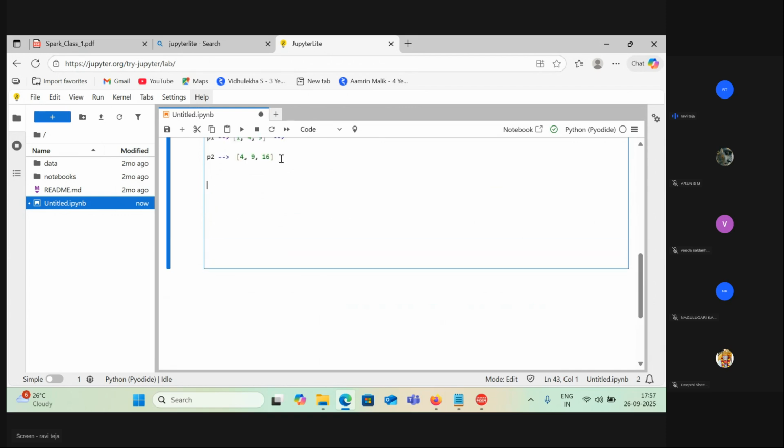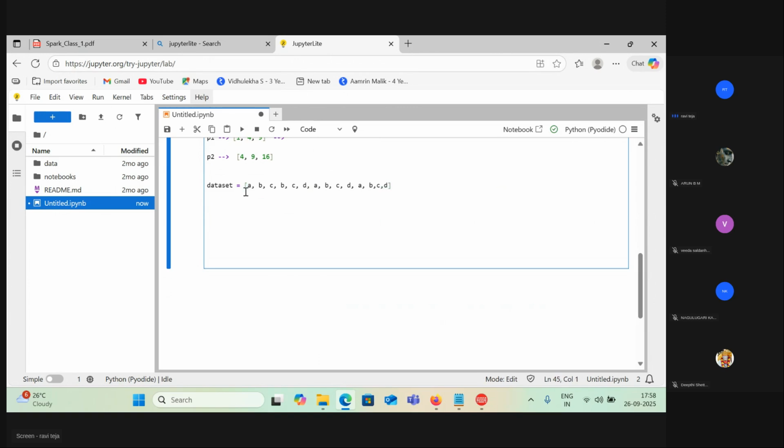I wanted to count the number of alphabets here. This is my data set. Now I want everyone to unmute yourself and say the answers at the same time, then I will see how things work. So A comma B comma C comma B comma C comma D comma A comma B comma C comma D comma E comma, let's go with ABC only. A, B, E, D.